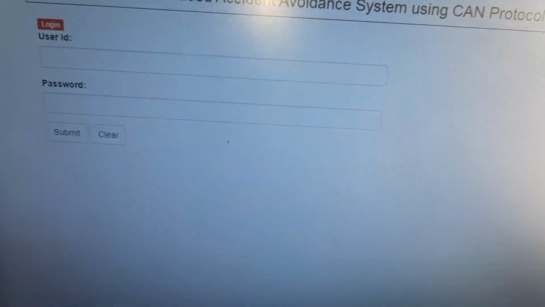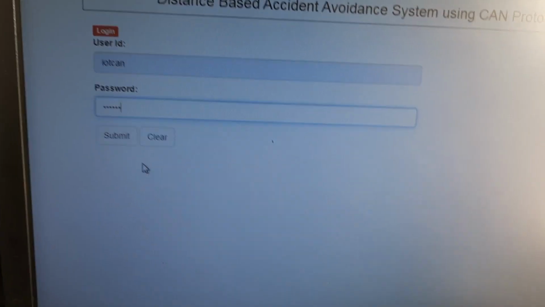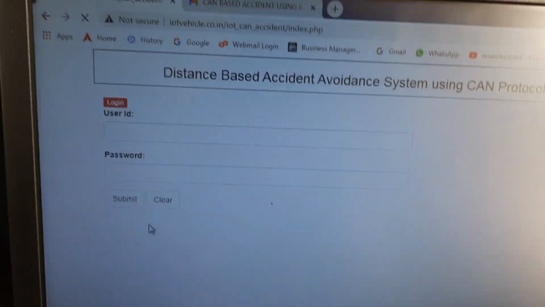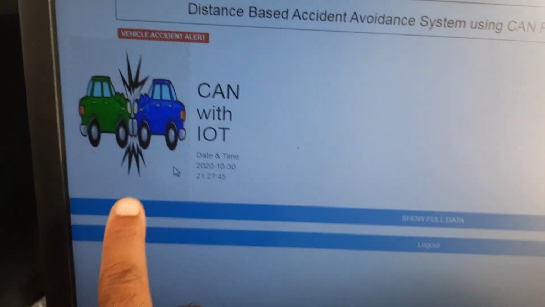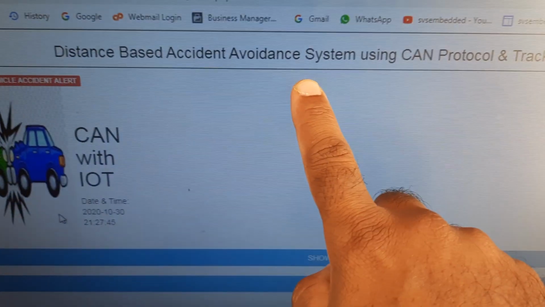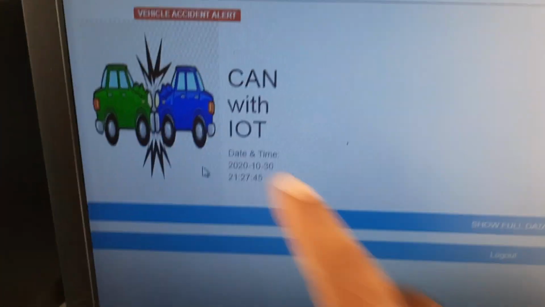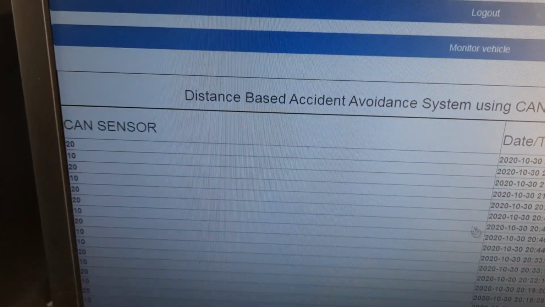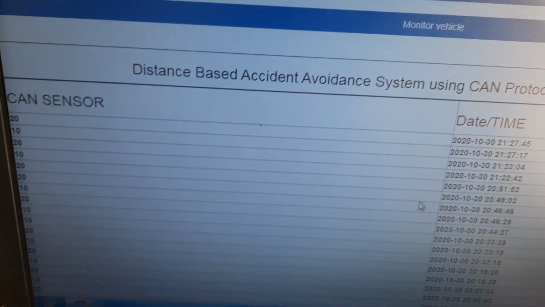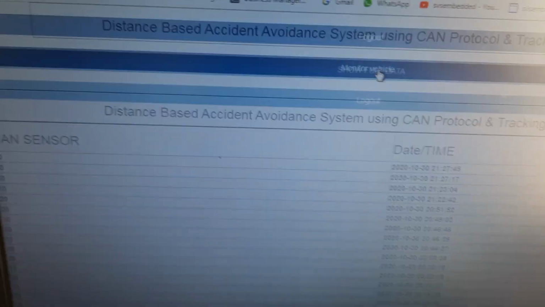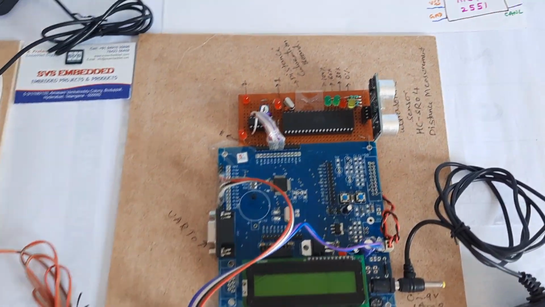Here we need to log in first. The project is the distance based accident avoidance system using CAN protocol, tracking through IoT web page. We will see the data with the sensor data. Let us come into the transmitter part.